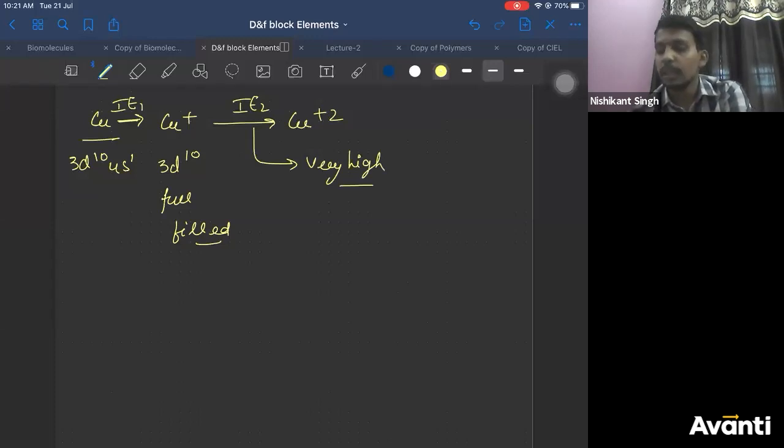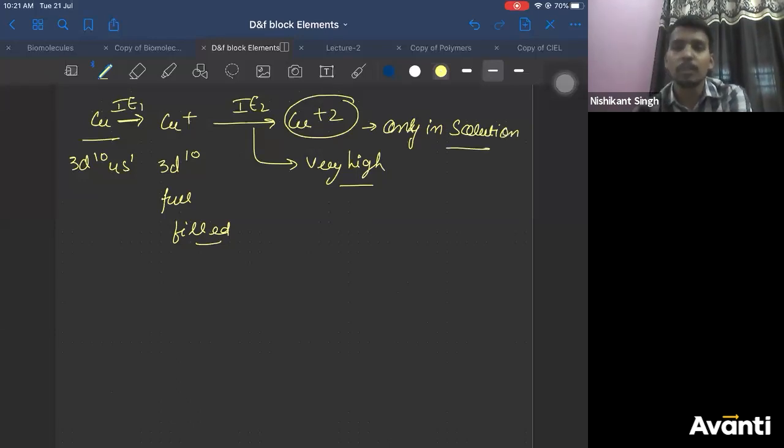So it is very, very high. I understand that it is very high. But you should also understand that copper 2 plus does not exist like this. Copper 2 plus exists only in aqueous solution. It's a textbook question, you can read it in the textbook. Copper 2 plus exists in solution only. Why in solution?